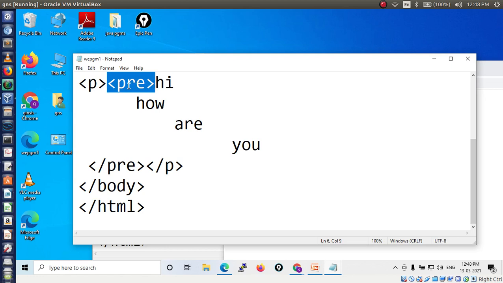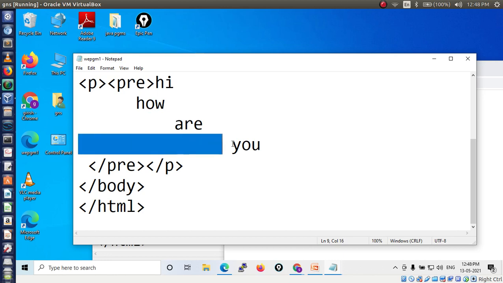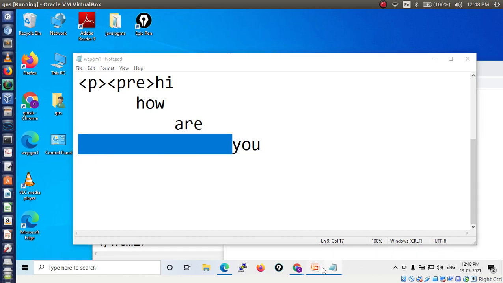Pre means preserve the white space. Here I am using space, right? This space is reserved, and here this white space is reserved like this. In this line, this much space is reserved. For this purpose we are using the pre tag.